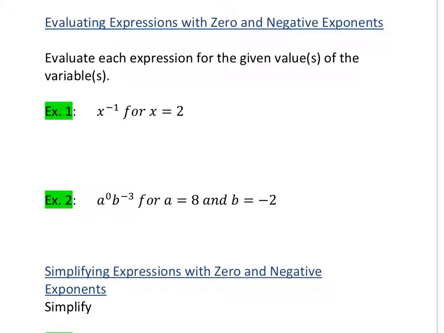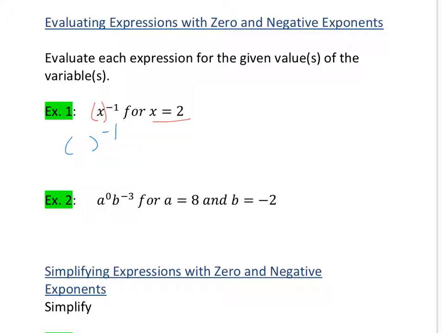So this time we're going to evaluate expressions with zero and negative exponents. We have expressions where we're going to input values for the variables. So for example number 1 here, always use substitution parentheses. So I'm replacing just the value for x, 2. So I've got something raised to the negative 1.